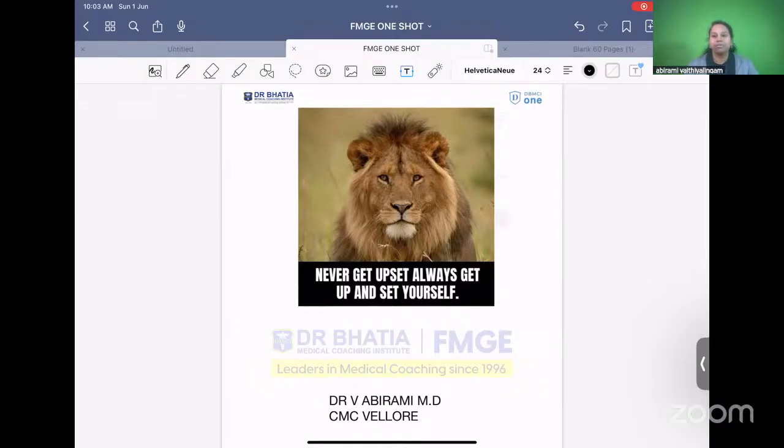Welcome all of you to this Physiology Rapid Revision session. We call it Achhi Tarah Padho. This is the equivalent of NEET PG one-shot sessions conducted by DBMCI. For the FMGE wing, especially for FMGE students, we are conducting these ATP sessions. This is going to be a high-yield rapid revision session for you. Just before your exams, for all the subjects, we are going to give you a thorough rapid revision, which is going to be of immense help for you.